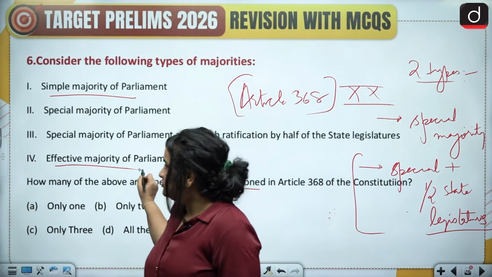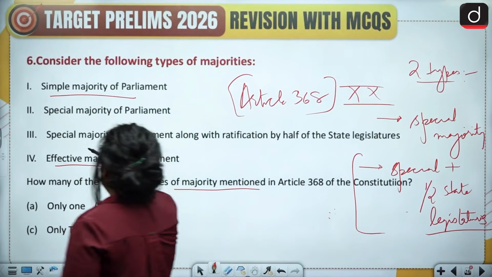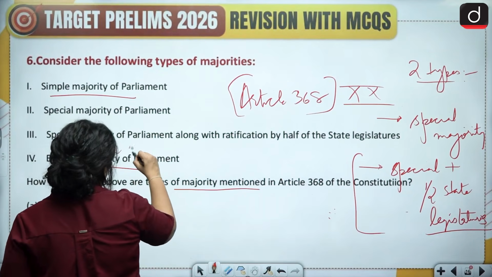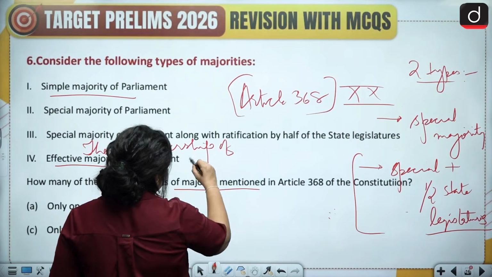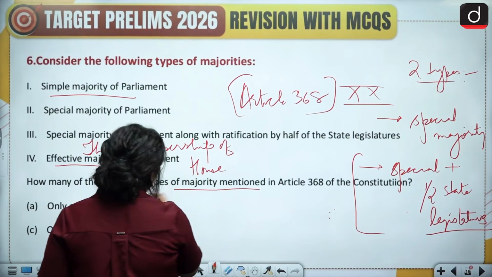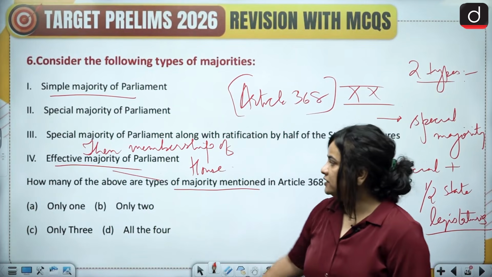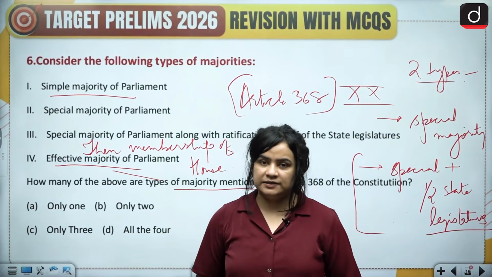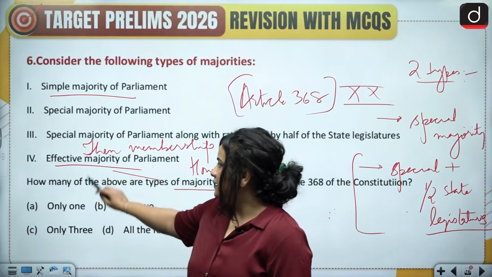Then we have effective majority. Effective majority means a majority of the then membership of the House. And this we have studied in earlier episodes, that this kind of majority is important for the removal of the Speaker of the Lok Sabha or the Chairman of the Rajya Sabha.